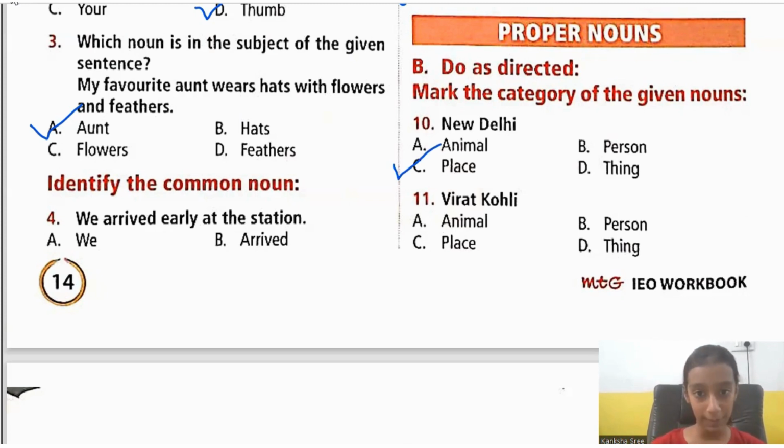So 11th one, Virat Kohli. So what is Virat Kohli, children? Is it animal? Is it person or place or thing? It is person. Virat Kohli is a person. So it will become option B. Virat Kohli is a person who plays cricket. Everyone knows him. Okay. Next.